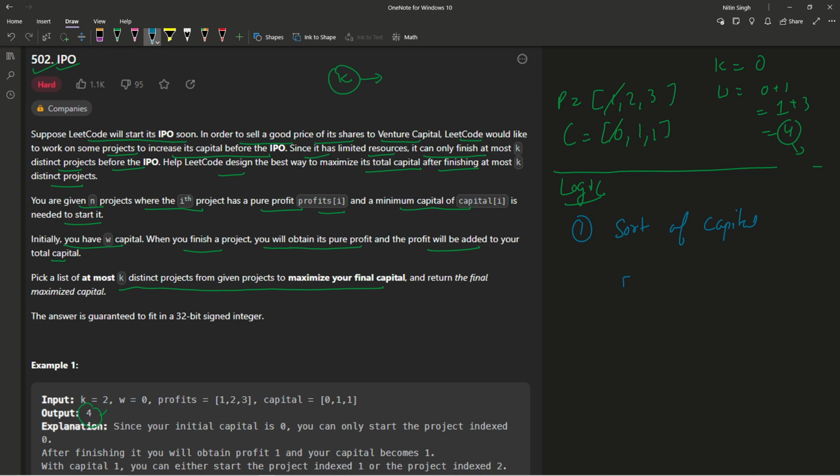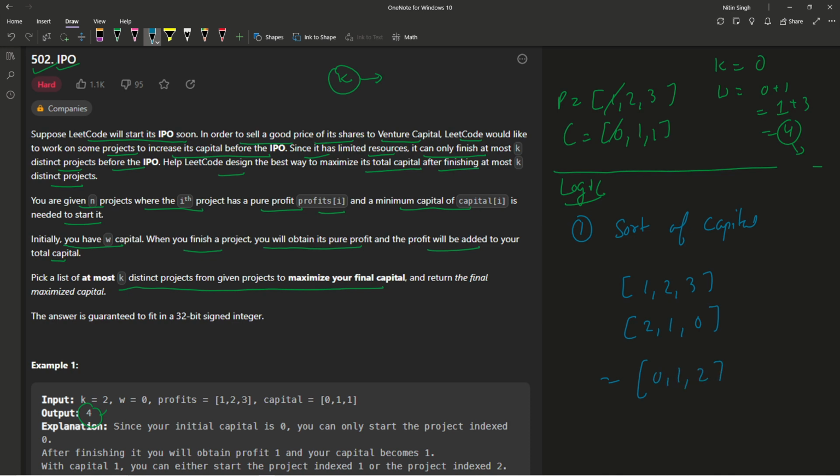So let's take another example. I'm going to take 1, 2 and 3 and 0, 1, 2, right? So let's say it is initially not in sorted order. Then you can see that we have to traverse this. We are going to take the 0 project, then come back from the initial position, and then it's going to take big O of n square, right? But if we sort it, then this will come like this. 0 will come first, then 1, then 2.